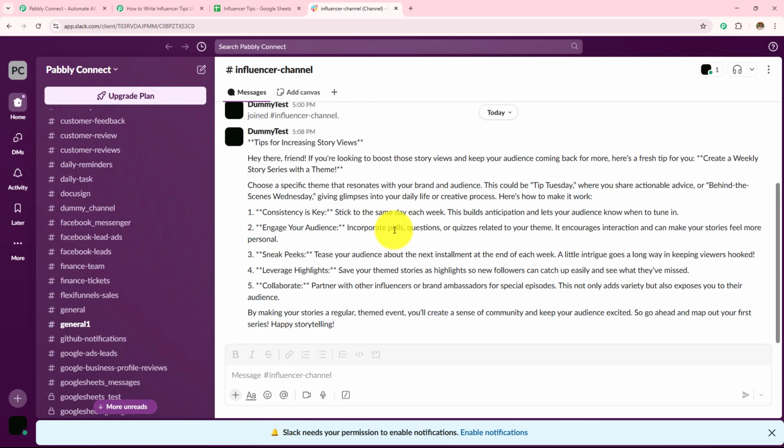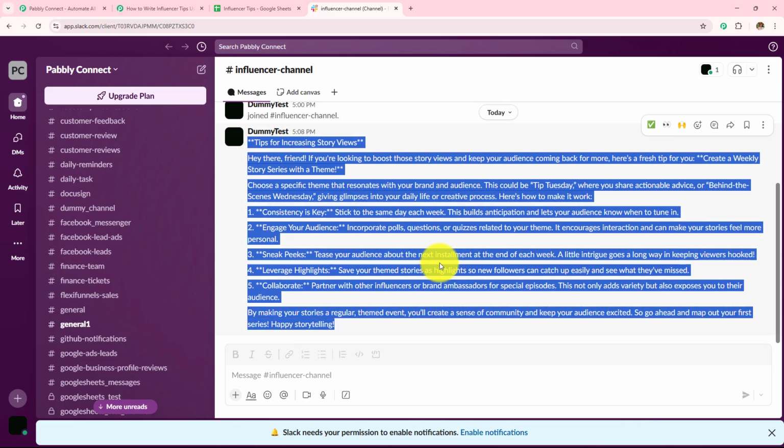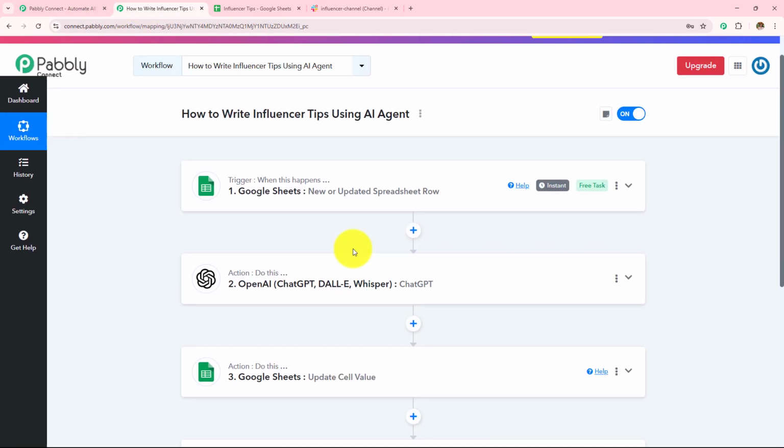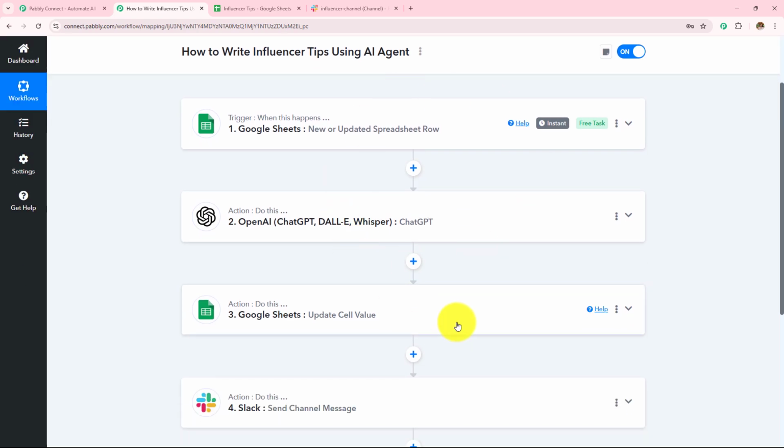Now let's quickly open my Slack channel, and here we can see that we have sent this message to the community on the channel which we have created on Slack. So here, this is how this automation workflow is going to run. And now to learn how to create this, let's start creating this from the beginning.